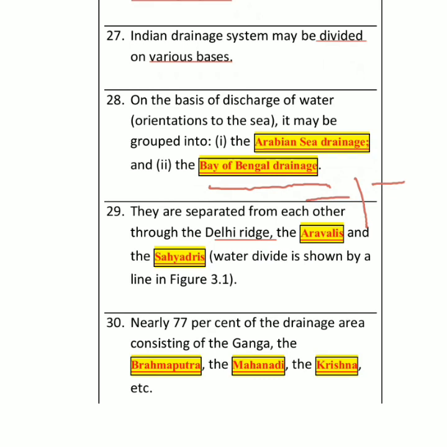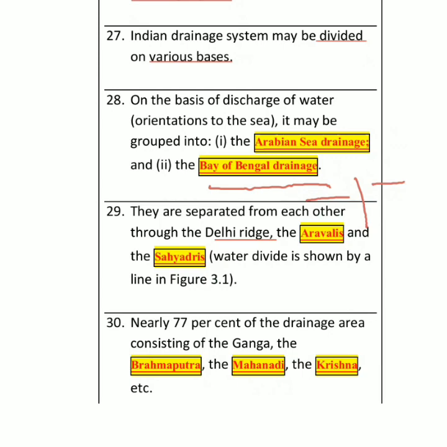Right? And basically water is divided into two parts by a small ridge. Ridge is nothing else, it is a small mountain, right? That's called a ridge. So we have the Aravallis also, we have the Sahyadris also. These are also called water divides basically, right? Such physical features divide water, so we call it a water divide. So that is one classification.